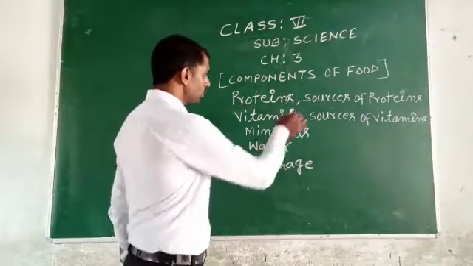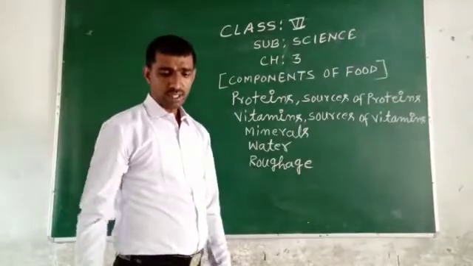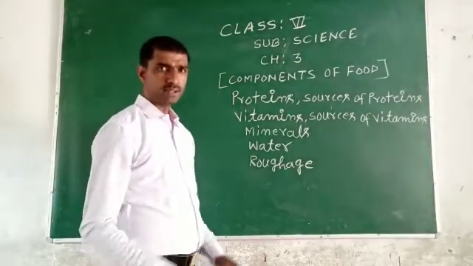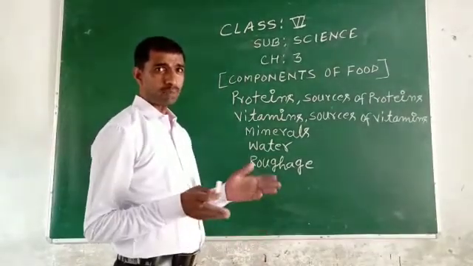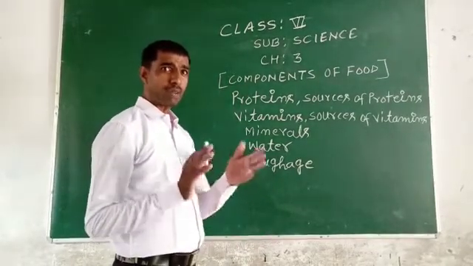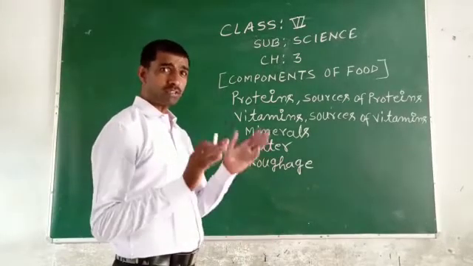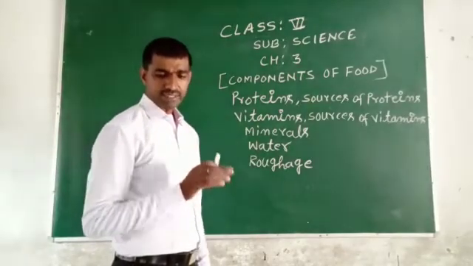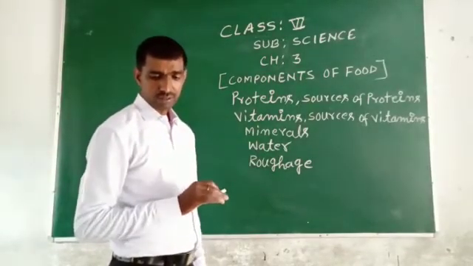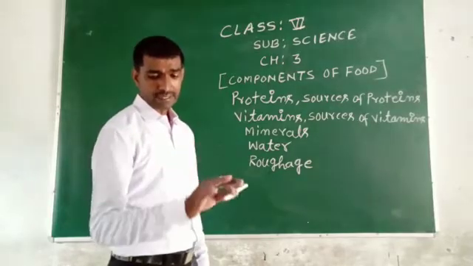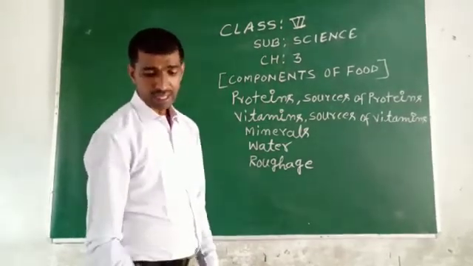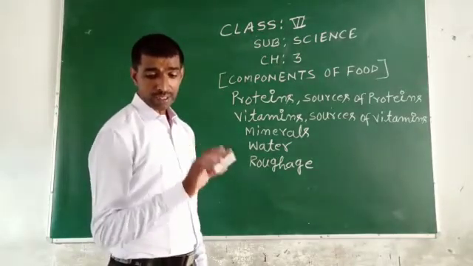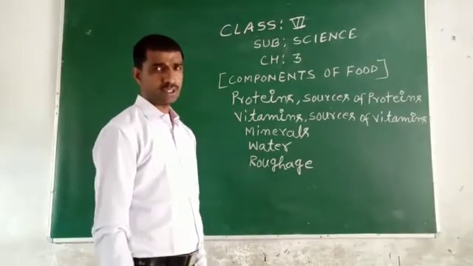After this I am going to describe sources of proteins. Proteins are of two kinds, animal protein and plant protein. Protein that we get from animals is called animal protein, and protein that we get from plants is called plant protein. Lean meat, fish, egg, egg white, milk and cheese are animal sources of protein. Beans, pulses, groundnut, dry fruit and barley are examples of plant sources of proteins.